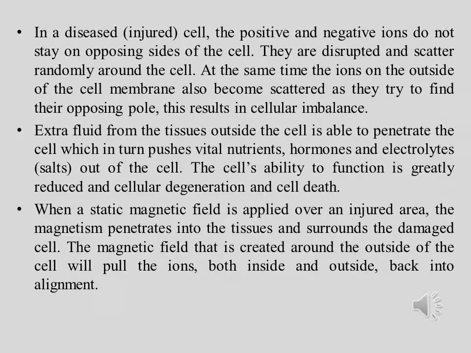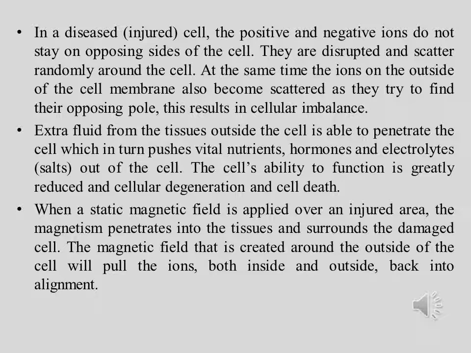In a diseased, injured cell, the positive and negative ions do not stay on opposing sides of the cell. They are disrupted and scatter randomly around the cell. At the same time, the ions on the outside of the cell membrane also become scattered as they try to find their opposing pole. This results in cellular imbalance. Extra fluid from the tissues outside the cell is able to penetrate the cell, which in turn pushes vital nutrients, hormones and electrolytes, salts, out of the cell. The cell's ability to function is greatly reduced, resulting in cellular degeneration and cell death.